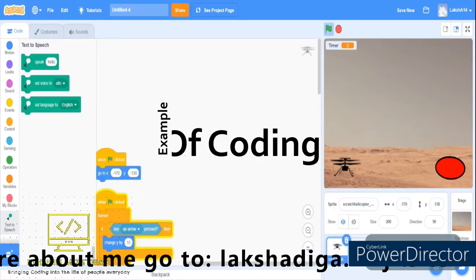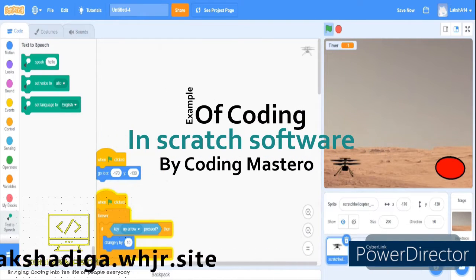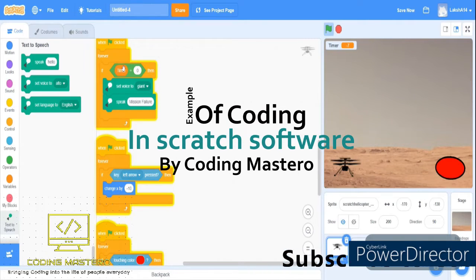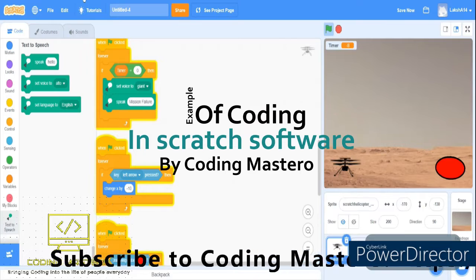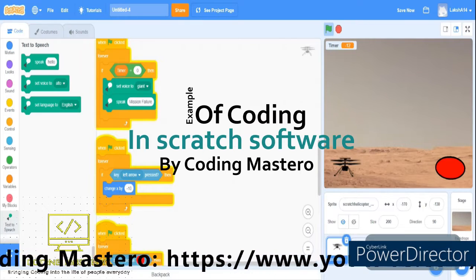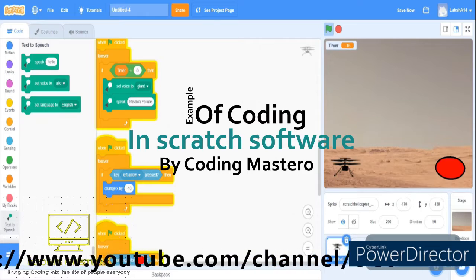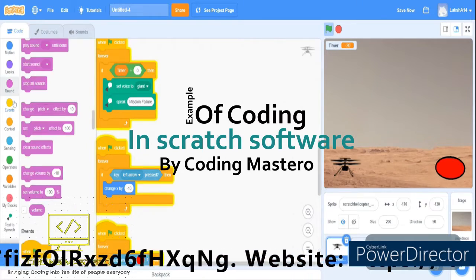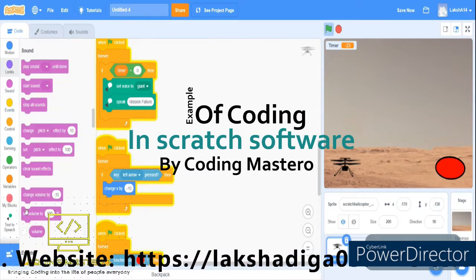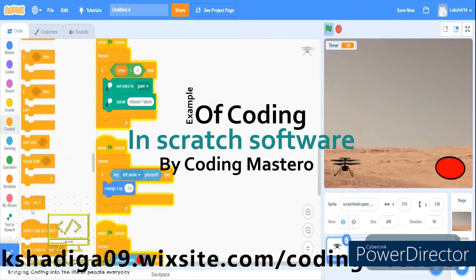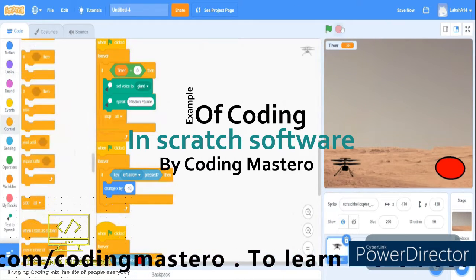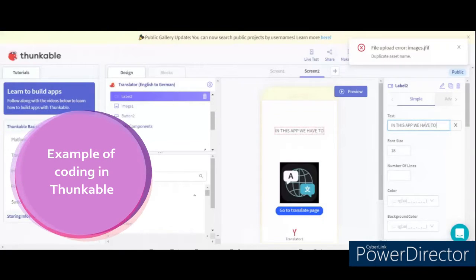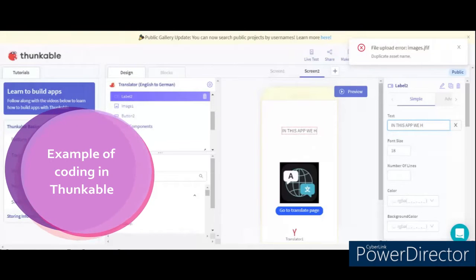So here is an example of coding. So this is done in Scratch. Clean up the blocks. This video is the first monthly bonus episode. I wanted to put it here, but it's not showing. This is creating a translator app in Thunkable.